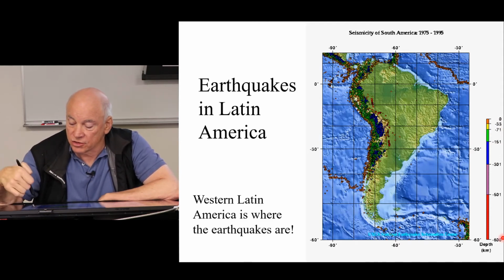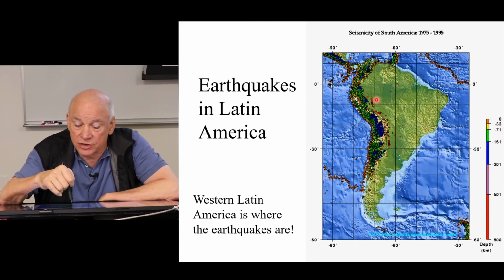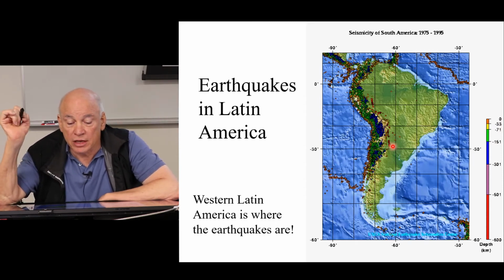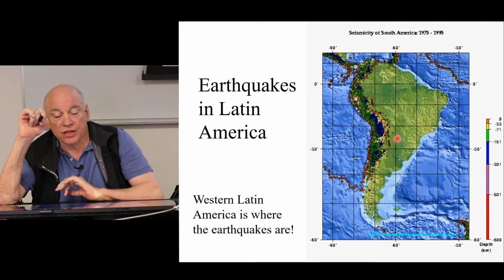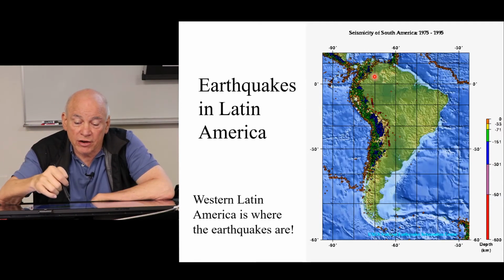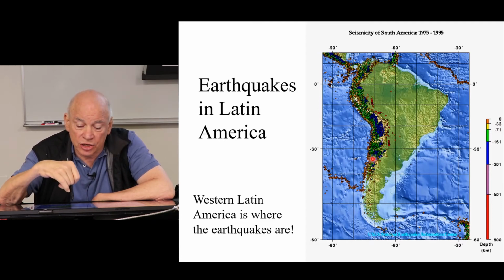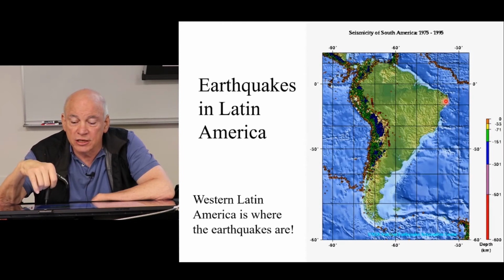So there are actually two kinds of reds. These are shallow ones here, and these are deep ones over here. You get a sense of this dipping seismic zone beneath western South America. You can see that the people of Colombia, Ecuador, Peru, Chile, and western Argentina are very concerned about earthquakes. The people of Brazil, much less so.